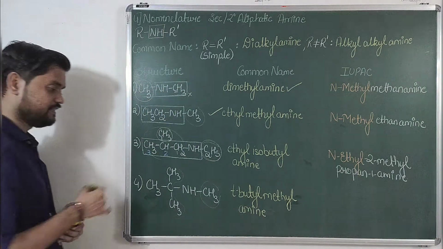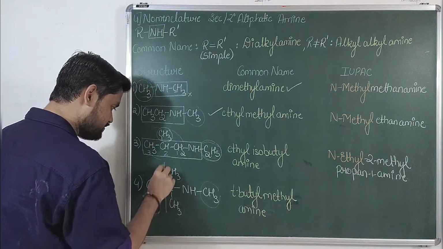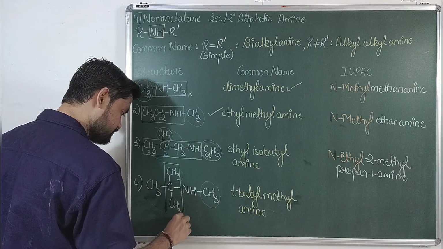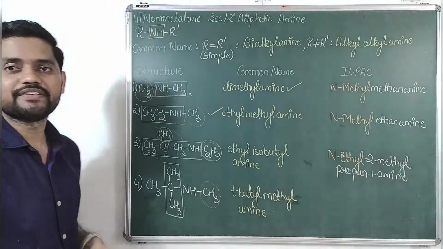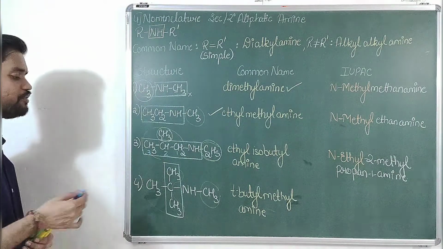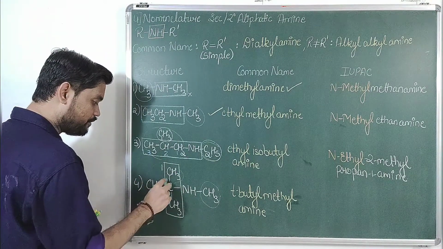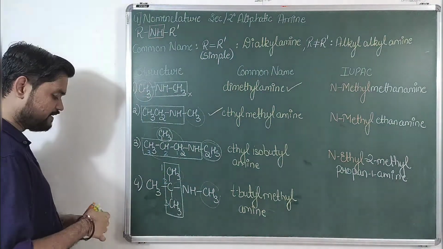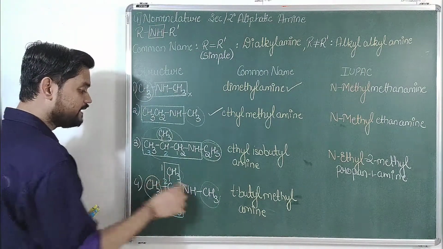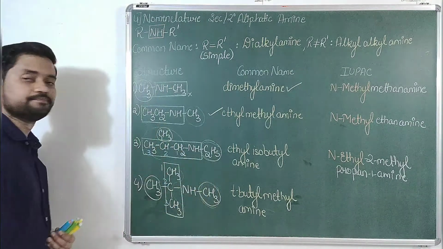Talking about IUPAC, this time the longest chain is this. Number it in such a way that the functional group gets the least number. It doesn't matter from which end you number it, it's one and the same. So I'll mark 1, 2, 3. Identify the substituents. There are 2, methyl and methyl.